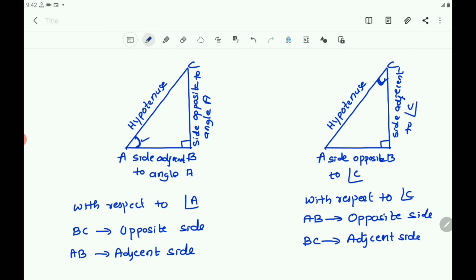Here, according to the position of the angle, the opposite side and adjacent side also change. In the right angle triangle you get two acute angles. If A is the acute angle, BC is the opposite side and AB is the adjacent side. And if you consider the angle C, the opposite side is AB and the adjacent side is BC. That you have to keep in your mind always.